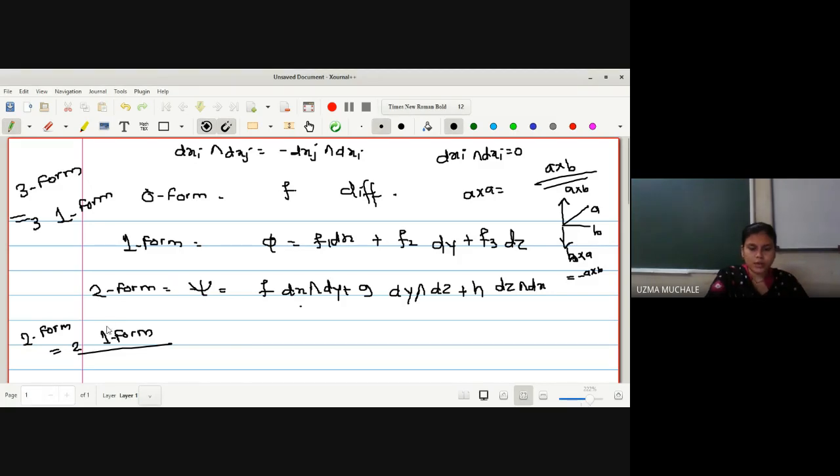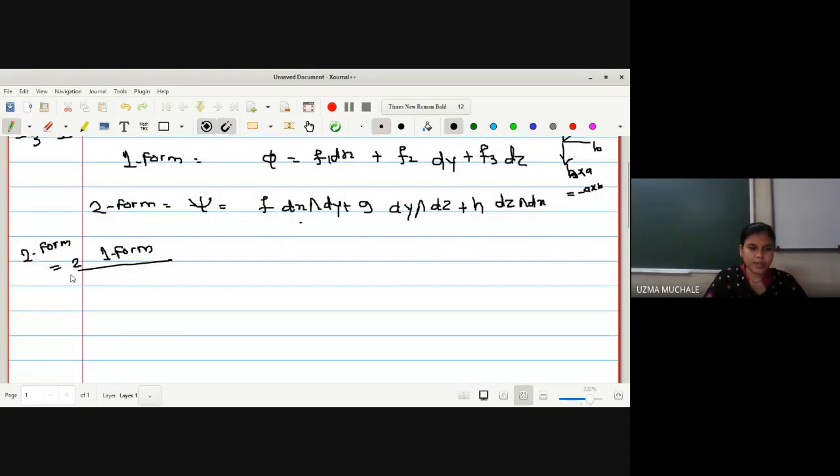If not, let me go for the next one. This is what a two form is. What do you mean by two form? It can be written with the help of two one forms. Okay, let me write down the three form. What is a three form? Let me denote this as theta is equal to f, a real valued function as it is, then dx wedge dy wedge dz. And you can write some more terms with other terms. Okay, so this is your three form.